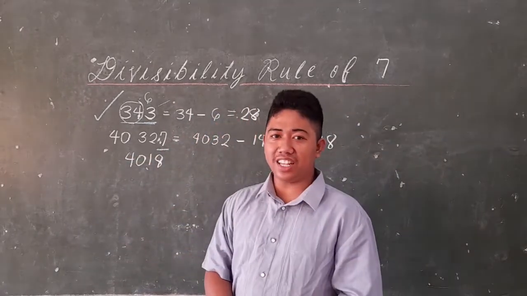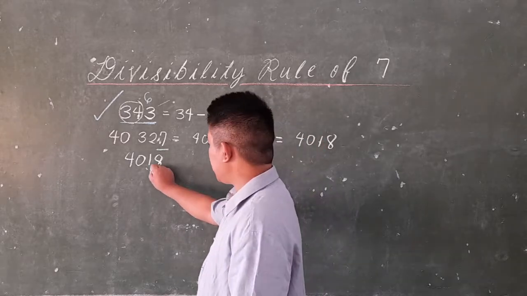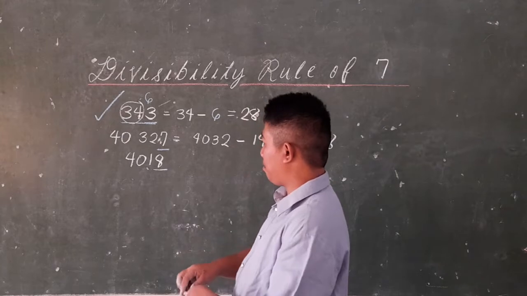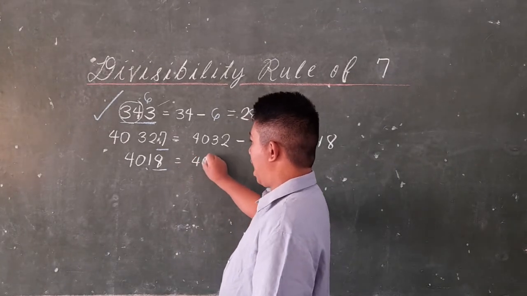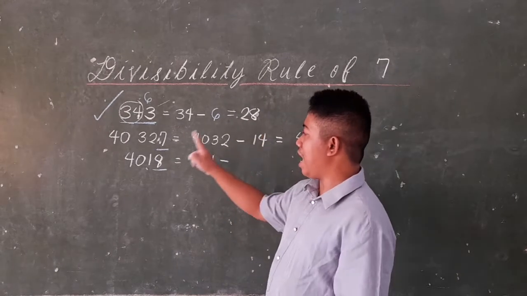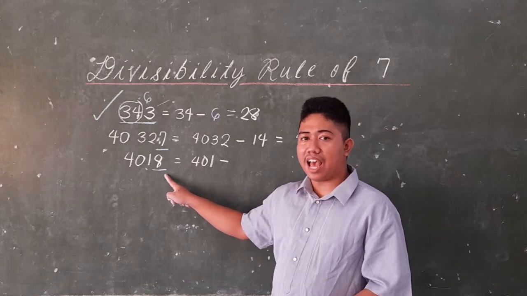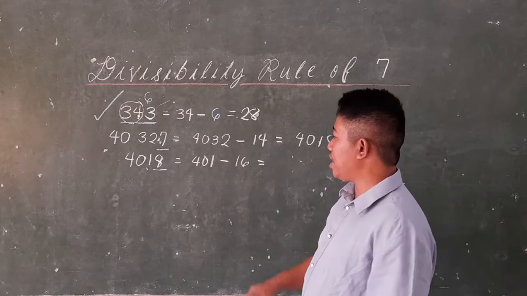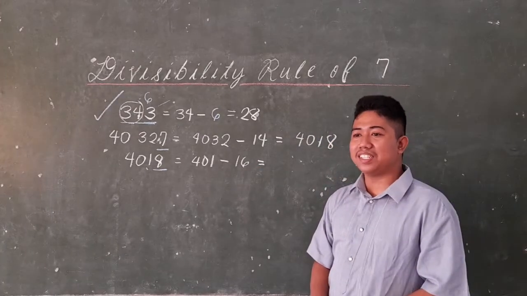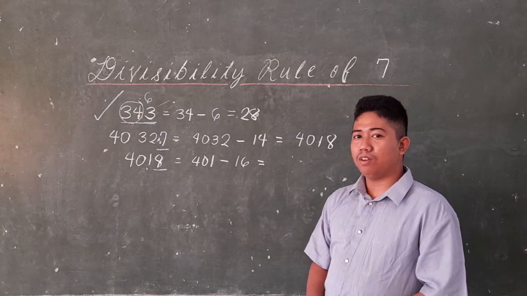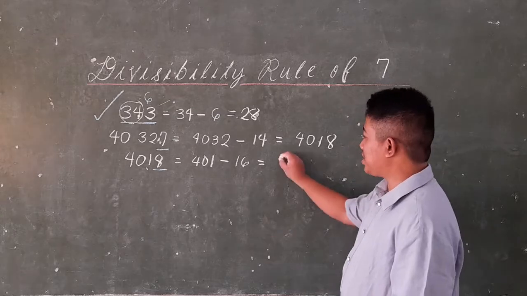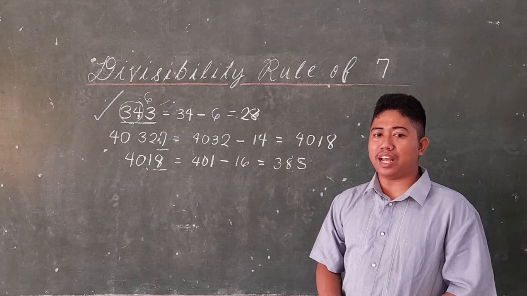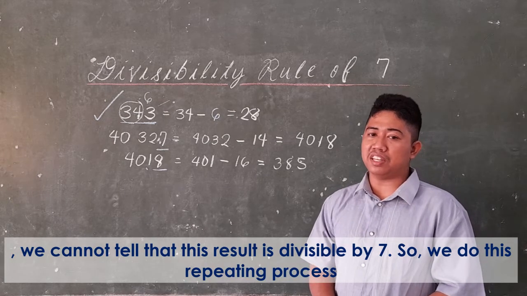What is the last digit? The last digit is 8. So get the last digit. So get the remaining digits first. So it becomes 401, subtracted by twice the last digit. So that is 16. What is the difference between 401 and 16? Okay, right. So the answer is 385. So 385, we cannot tell again if the result is divisible by 7.